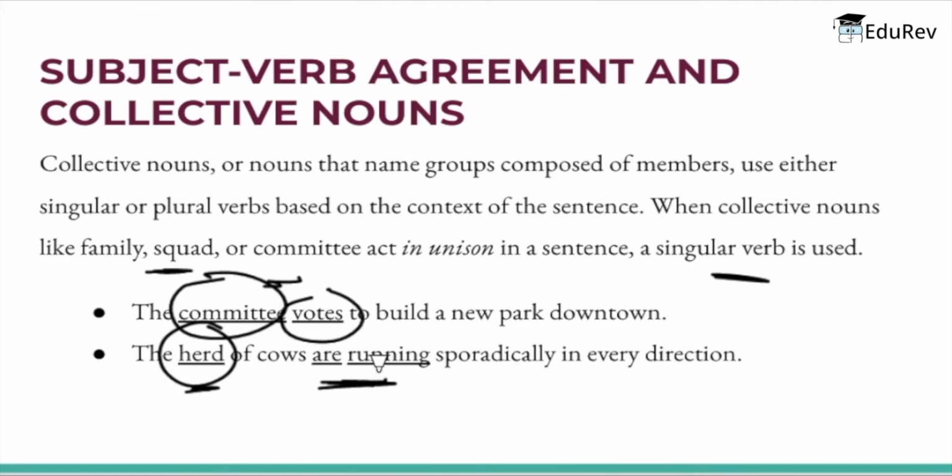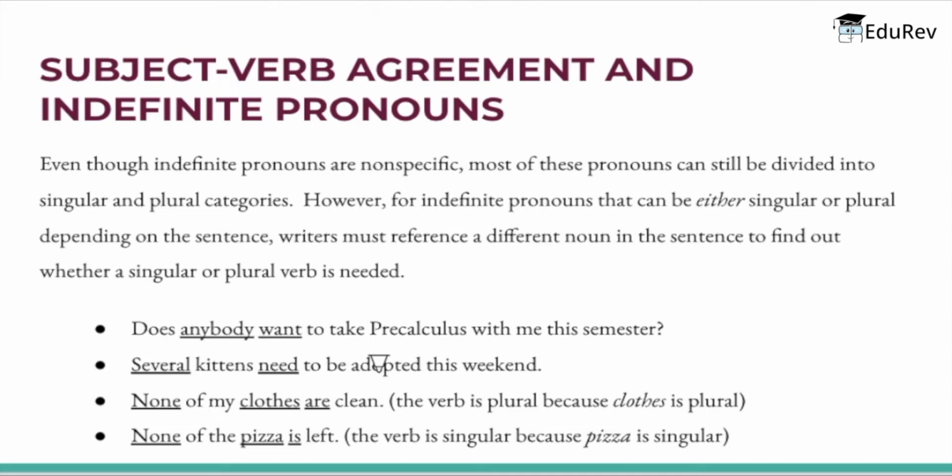Alright. I hope you understood about subject verb agreement and collective nouns as well. Now let's move forward to the next one, that is subject verb agreement and indefinite pronouns. Now, even though indefinite pronouns are non-specific, most of these pronouns can still be divided into singular or plural categories. However, for indefinite pronouns that can be either singular or plural depending on the sentence, writers must refer to a different noun in the sentence to find out whether a singular or plural verb is needed.